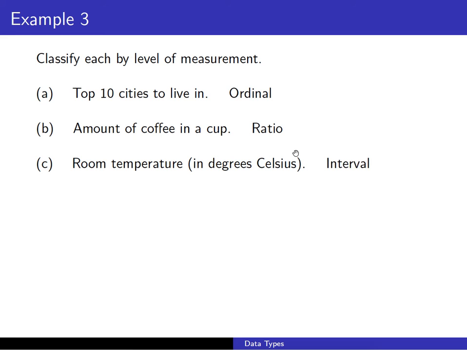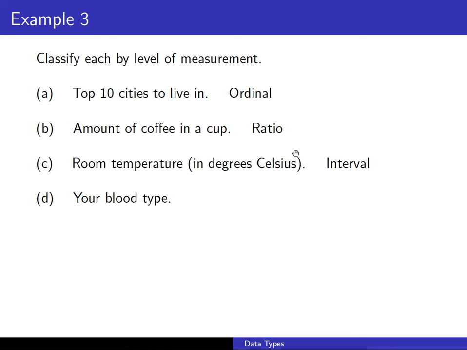No, we actually have negative degrees Celsius. They do exist. So this is actually at the interval level of measurement. Even though 0 degrees is the temperature at which water freezes, we do have negative Celsius values as well. So things like the Kelvin scale, which has absolute 0, that would be a ratio, but with things like Celsius and Fahrenheit, there is no natural 0 starting point.